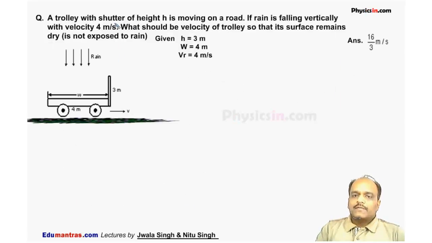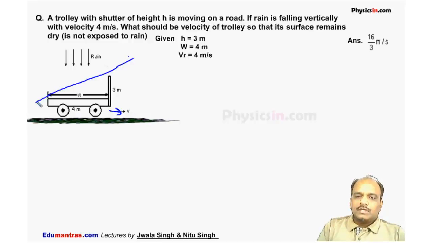This trolley is having a shutter of height h, moving on a road. If the rain is falling vertically with a velocity of 4 meter per second, what would be the velocity of trolley so that the surface remains dry, is not exposed to rain? Suppose the trolley is moving with velocity v. This is the velocity of trolley. So for this trolley, the rain appears to be coming like this. This is the velocity of rain with respect to trolley.